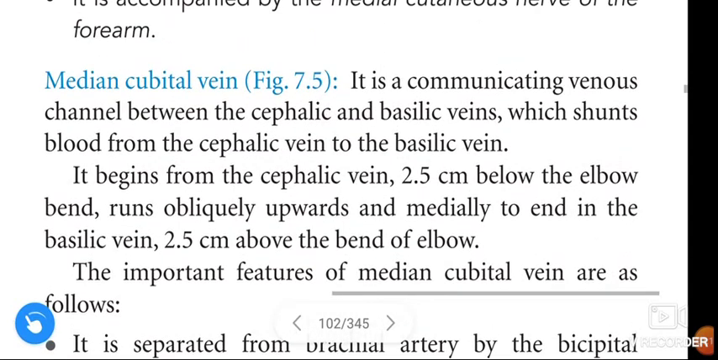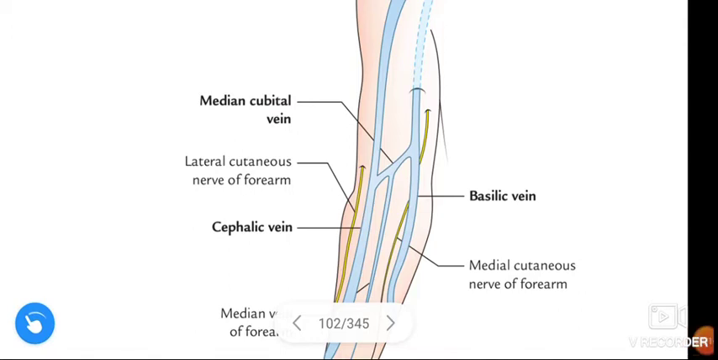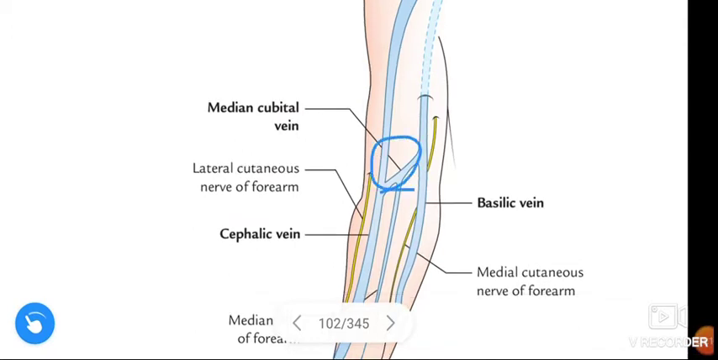First see this figure. This is the medial cubital vein. Once again, median cubital vein. This is the cephalic vein. This is the basilic vein. Okay guys, median cubital vein, cephalic vein, basilic vein.